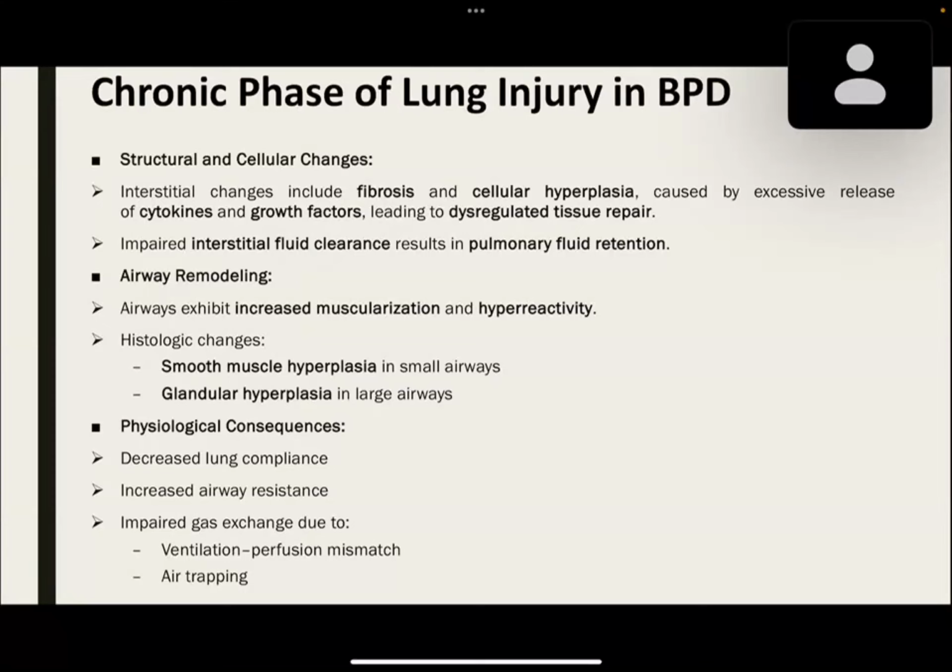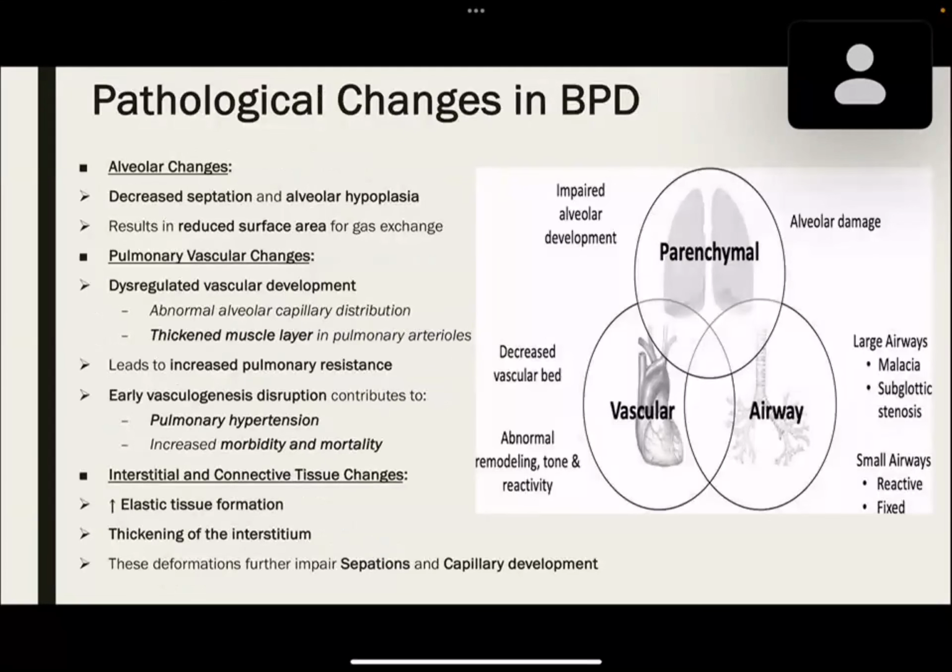Physiological consequences seen are decreased lung compliance, increased airway resistance, and impaired gas exchange due to ventilation perfusion mismatch and air trapping. The pathological changes seen in BPD are alveolar changes, there is decreased septations and alveolar hyperplasia, resulting in reduced surface area for gas exchange.